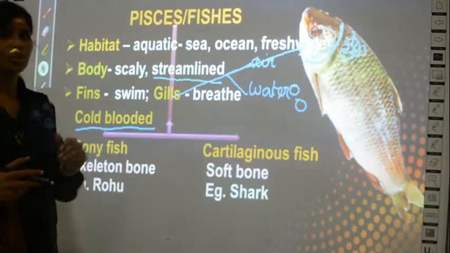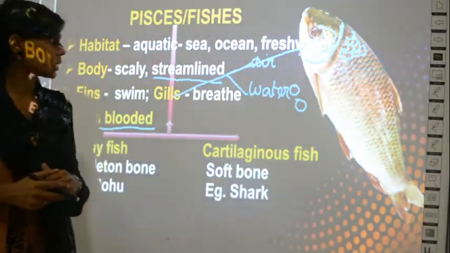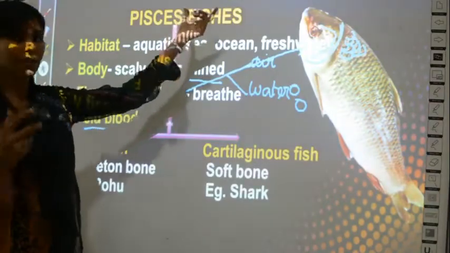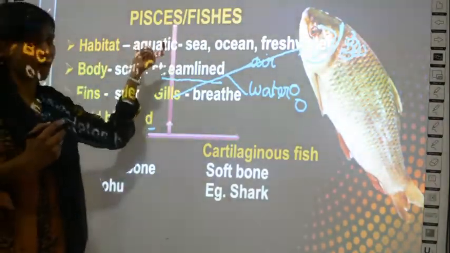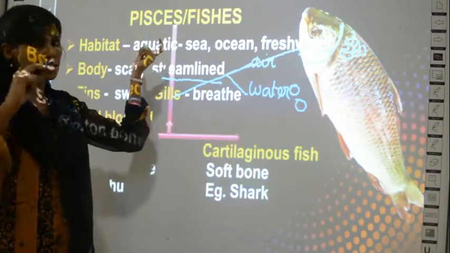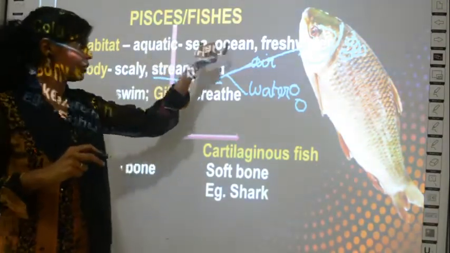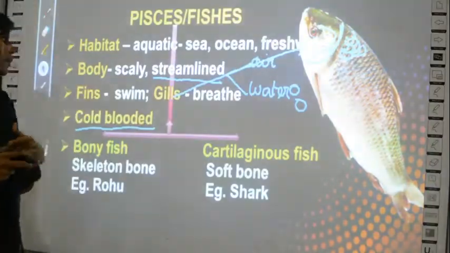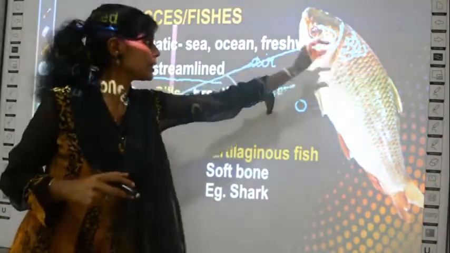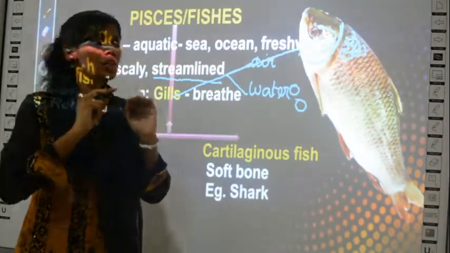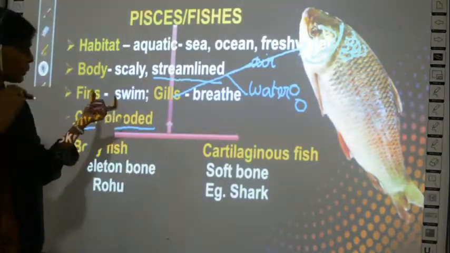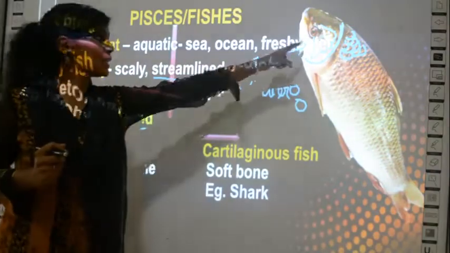So this is all about the group Pisces. What have we studied? Fishes are scientifically called Pisces, and they live in aquatic environments. Aquatic means in water, so in sea, ocean, and also in fresh water. They have many scales on their body, they are streamlined with less resistance to water, they can swim, and they have gills to breathe.